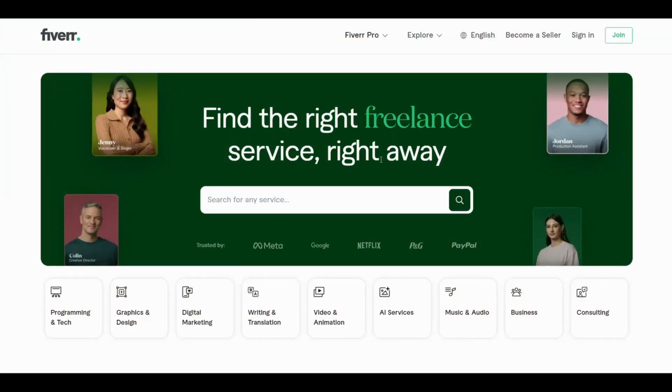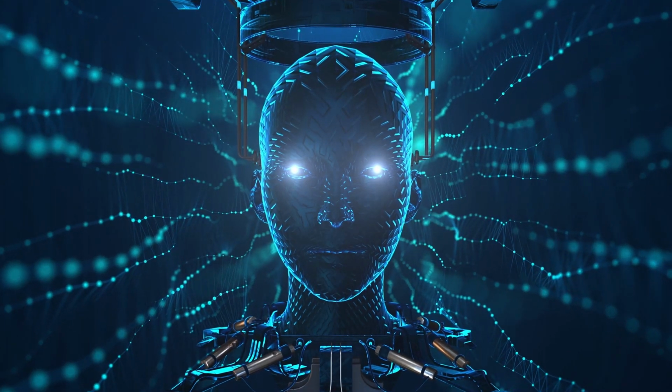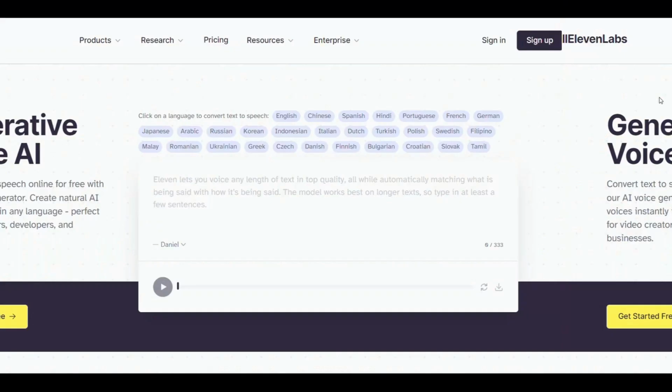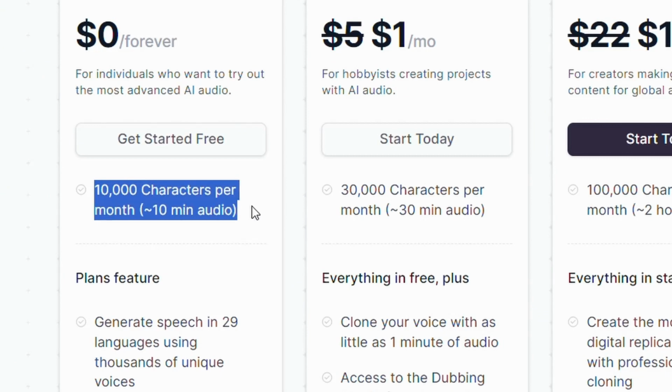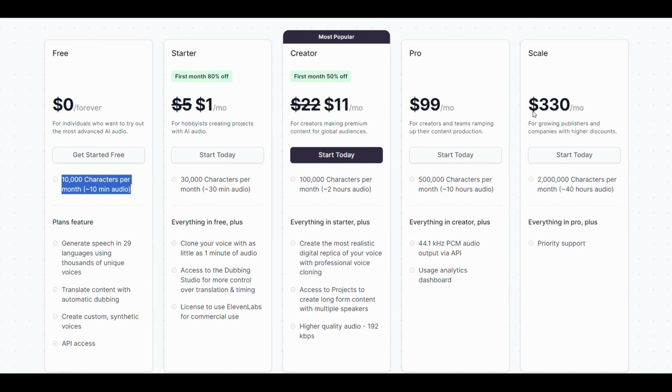You can find professional freelancers on a website like Fiverr, for example. 3. Use the magic of AI to turn text into speech. We will use the third method, which is AI voices. Okay, we will use Elevenlabs website because it is perfect for this step. This website provides 10,000 free characters per month. And here are the plans if you want more.